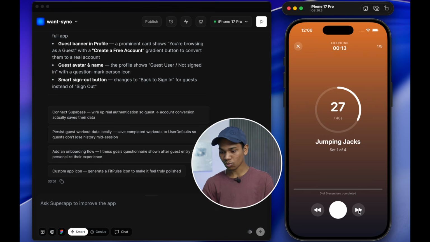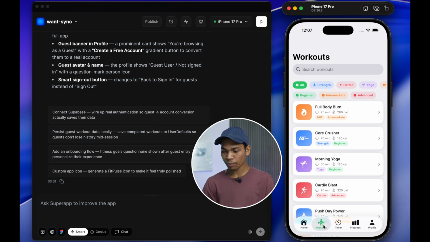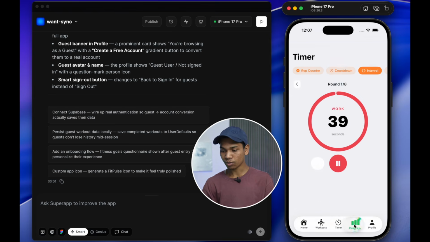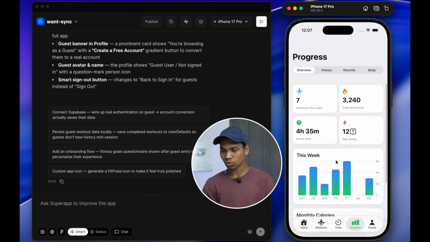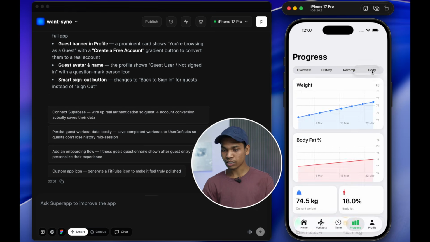So this is working good, I think. So let's close this. So now if I go to the timer tab, here you have first rep counter, and then there is countdown. And if I go to progress, so it is showing 7 workouts this week, this much calories burned, active time, monthly calories. So this is the analytics feature. You can just track your exercises and workouts.